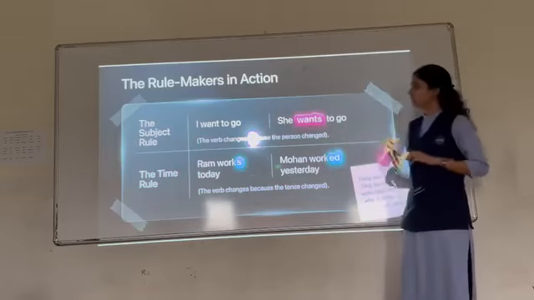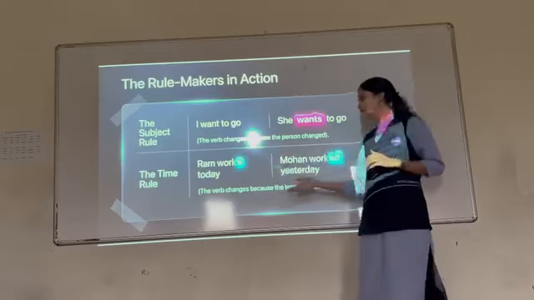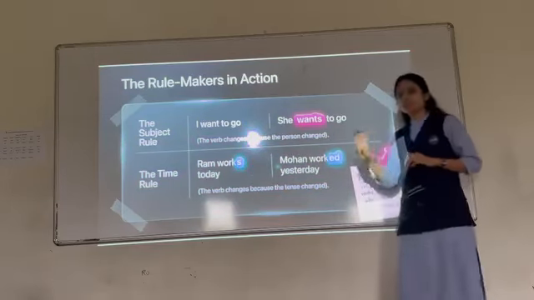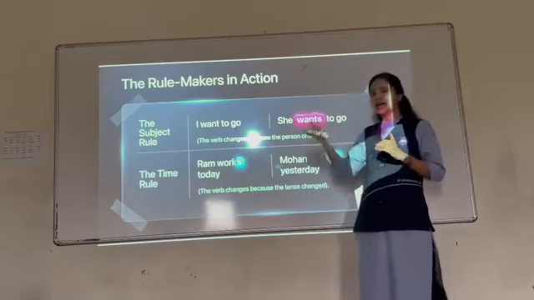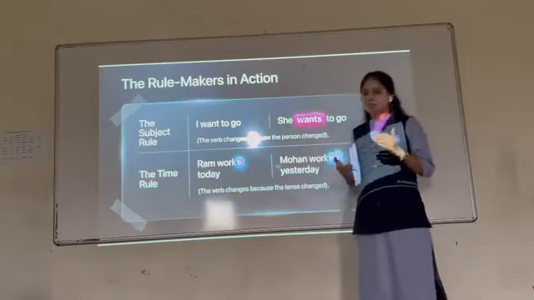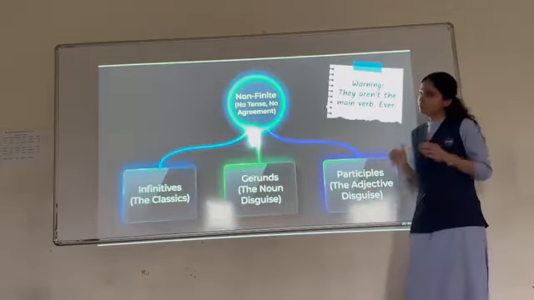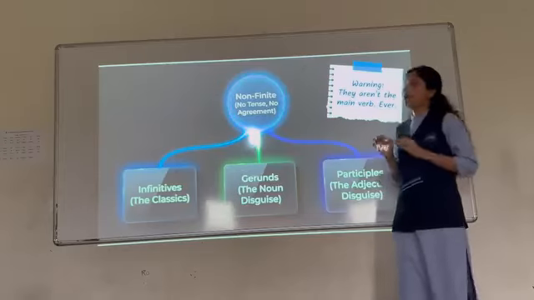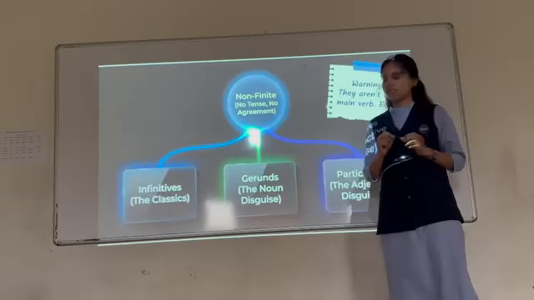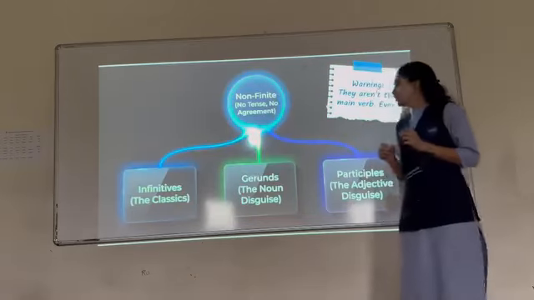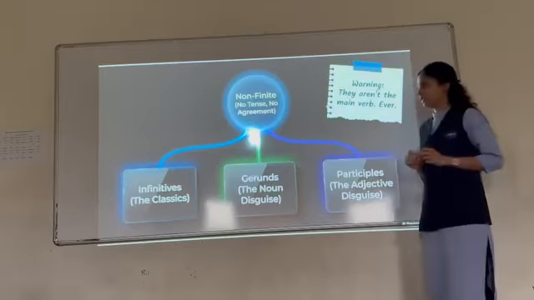You can see here, it also follows the timeline. Rama works today, Mohan worked yesterday. So these kinds of words, obviously tenses are there, so it will follow the time and follow the subject, right? But on the other hand, a non-finite verb does not follow that, and we have three major types of non-finite verbs. First is the infinitive, the classic, right? Gerund, the noun disguise, and participle, the adjective disguise, right?